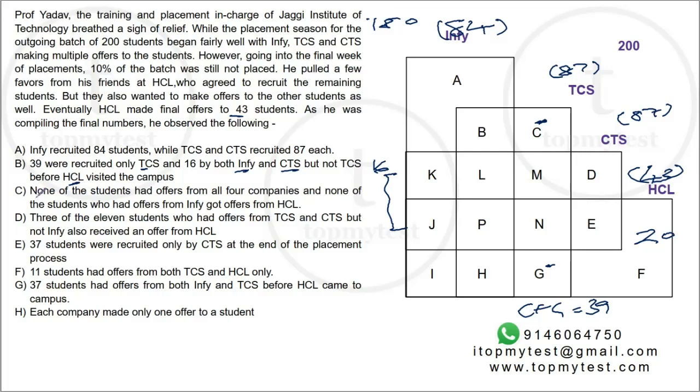Okay. Part C, none of the students had offers from all the four companies. So P is 0. And none of the students who had offers from Infi got offers from HCL. So there is nobody who had Infosys plus HCL. So J will be 0. So we can clearly say K is equal to 16.